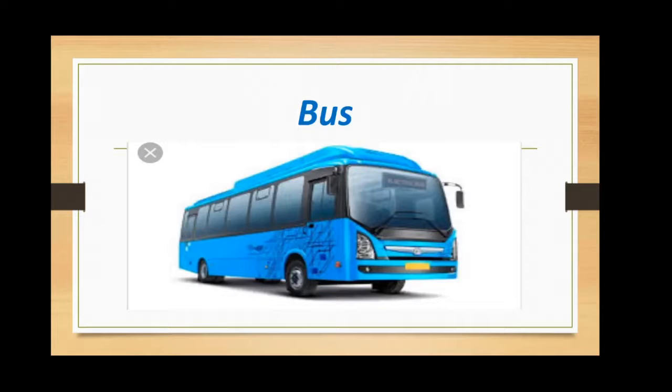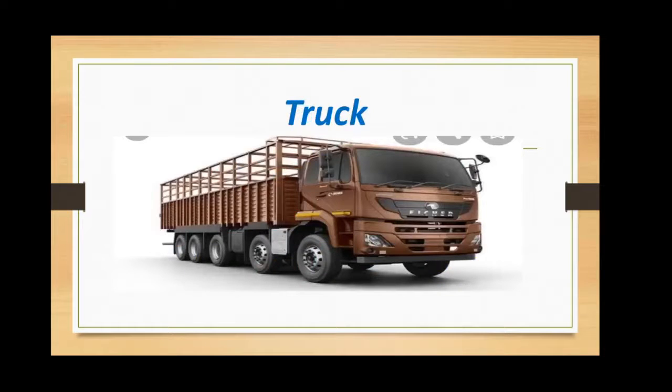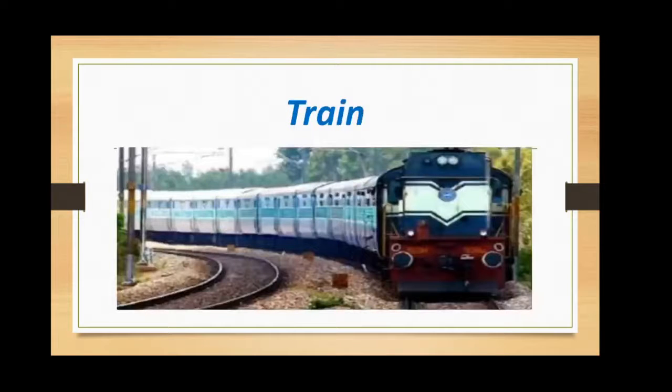Next, bus. Many people can travel together in the bus. It have an engine. Next is trucks. When we want to carry the heavy load goods from one place to another place, that time we are using trucks. Next is train. Train is running on a railway tracks. It carry many people together. It's called passenger train.